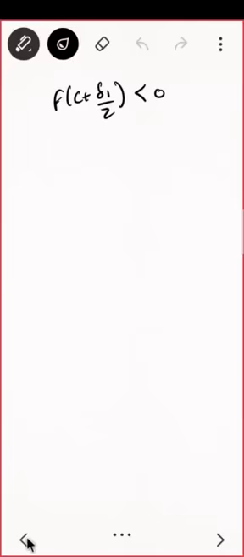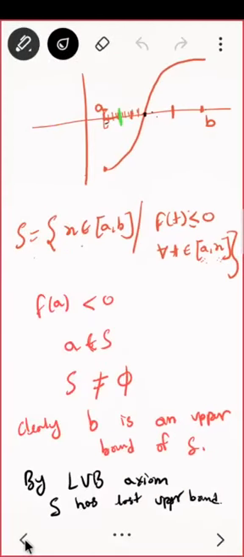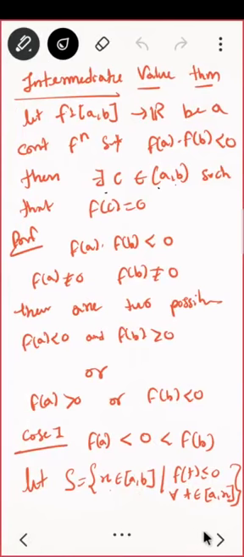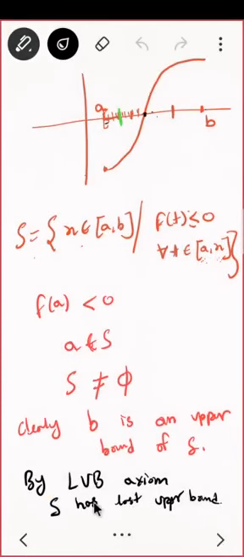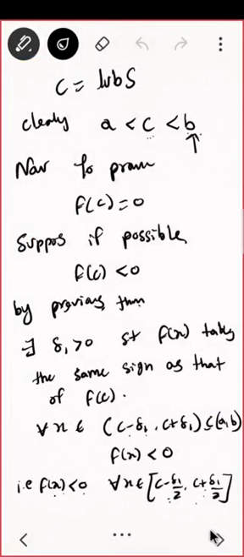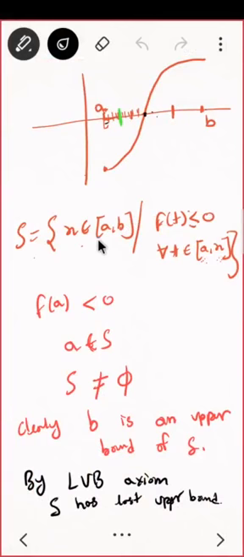What was my C? C was the LUB of S. LUB of S means what? It is the least upper bound such that, for S, the function will be negative. It will be the least C such that from A to C the function is negative.